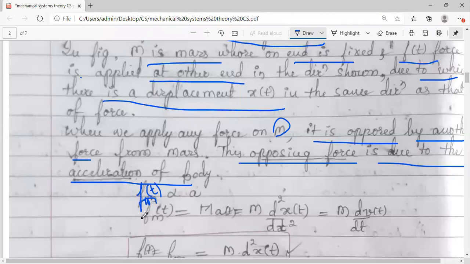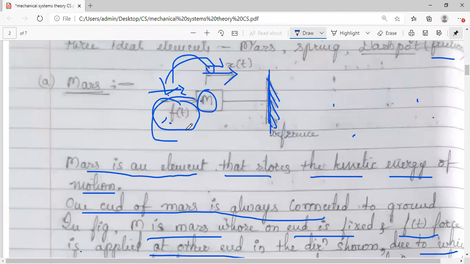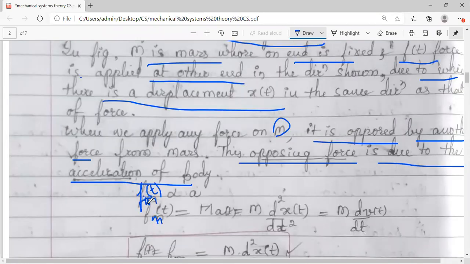reacting to, that opposing force I have denoted as f suffix m. This is the opposing force. But what force we have applied? It is F of t. So this is the opposing force from the mass.